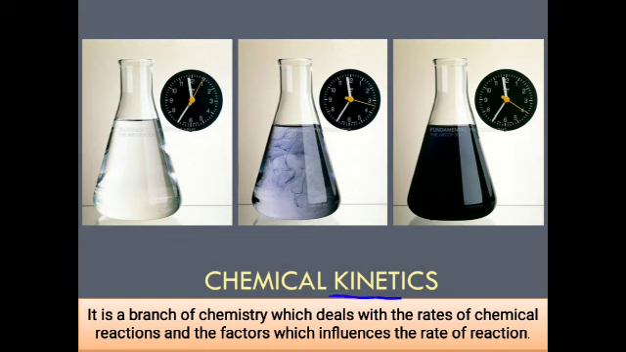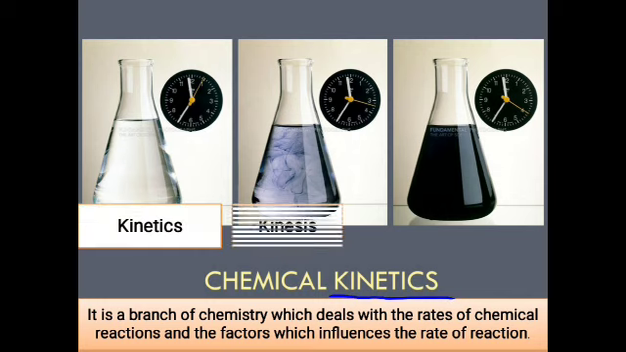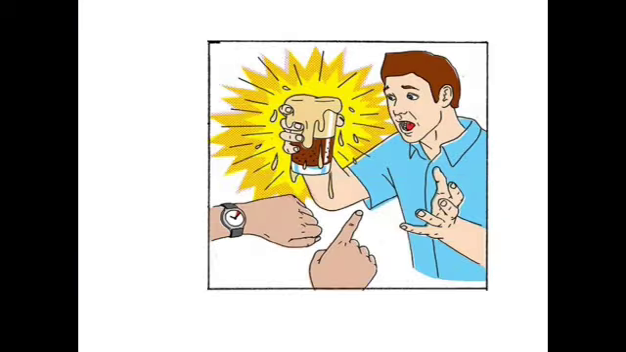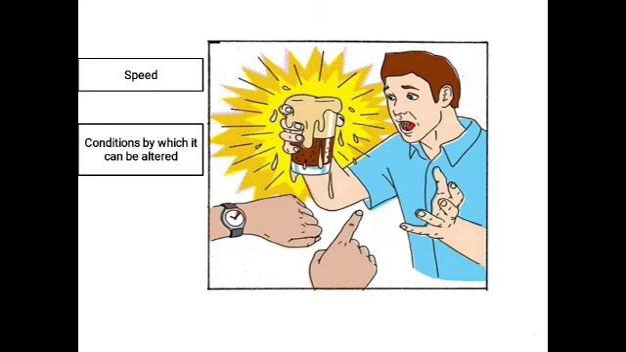The word kinetics here is derived from a Greek word called kinesis, which means movement. So here basically we study the movement of the molecules. Now this kinetic study not only helps us to find out the speed of the chemical reaction, but also describes the conditions by which the reaction rates may be altered. Means how can you change the rate? How can you increase or decrease the rate?